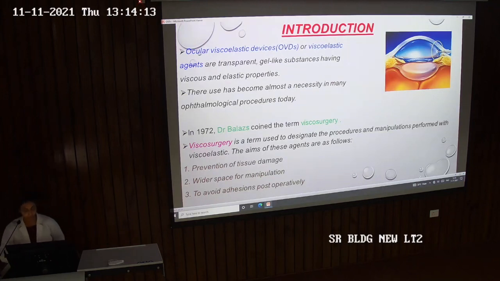The aims of these agents are as follows. First, prevention of tissue damage. Second, provide a wider space for manipulation during surgery. And third, to avoid adhesion post-operatively.